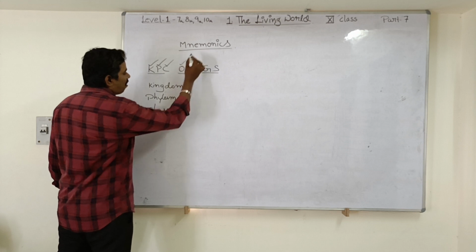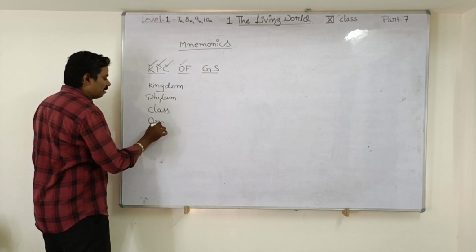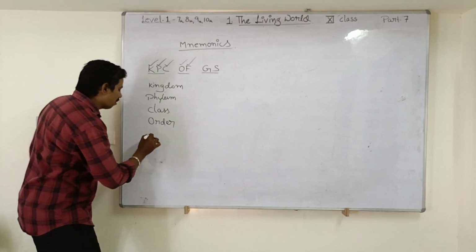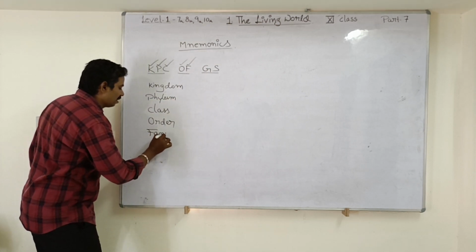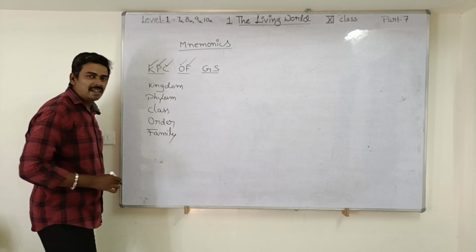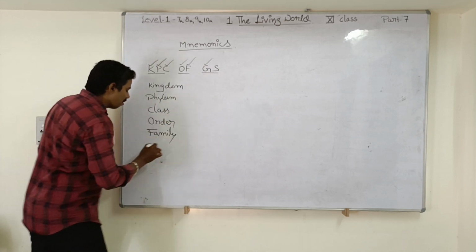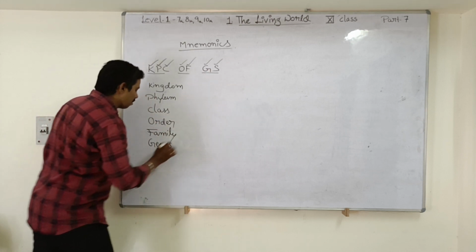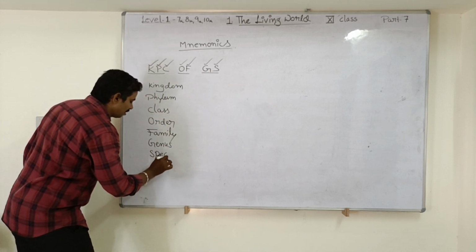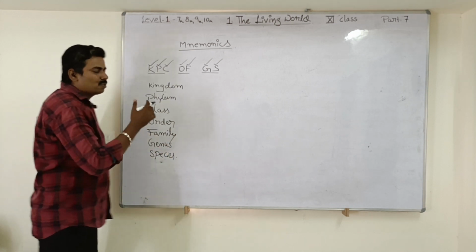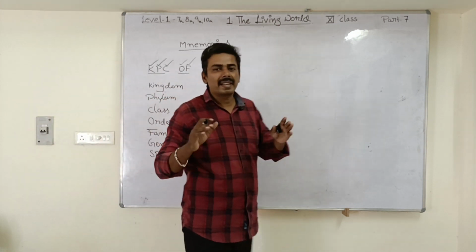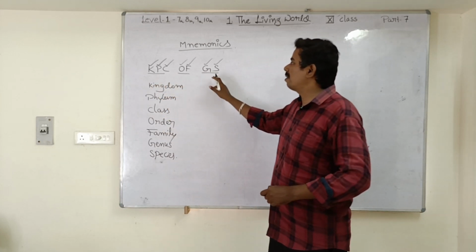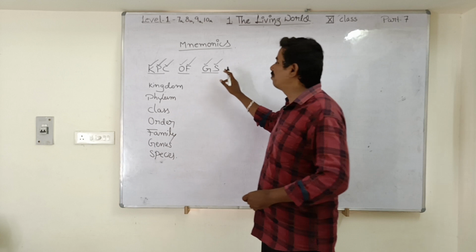Next, O stands for order. F stands for family. G stands for genus. And S stands for species. So this is so amazing, students. You can remember the taxonomic hierarchy without any confusion by using this simple mnemonic, KPC of GS.